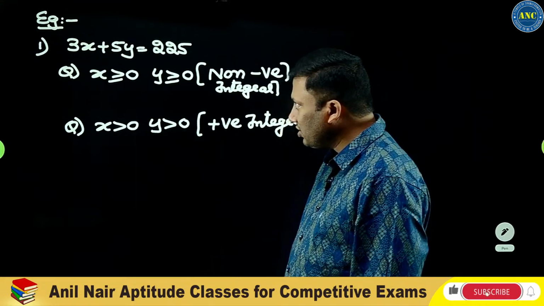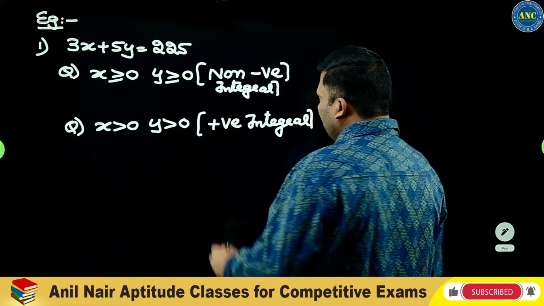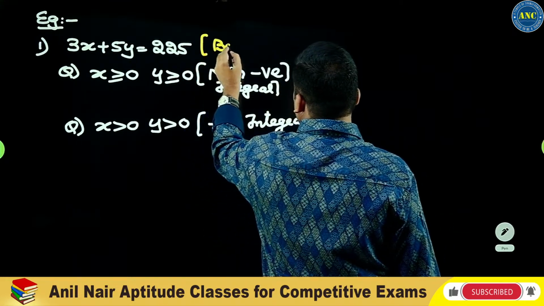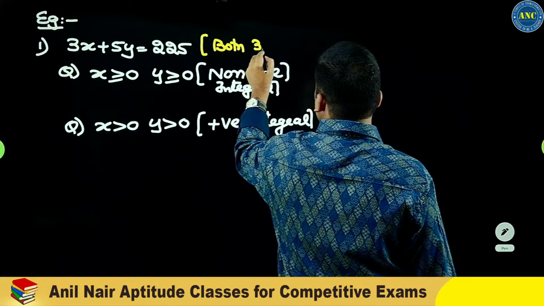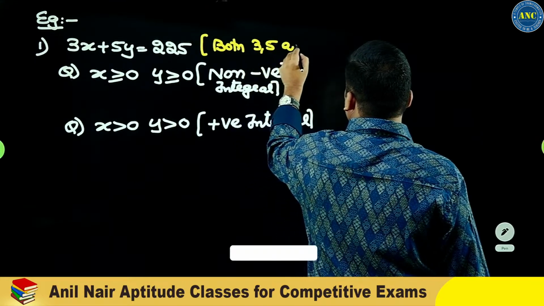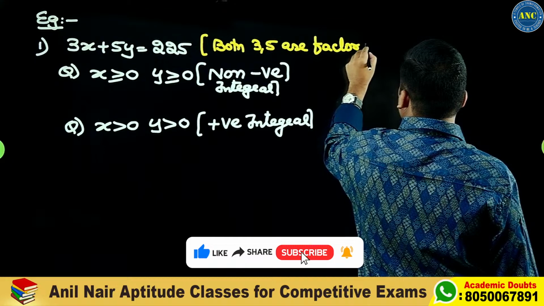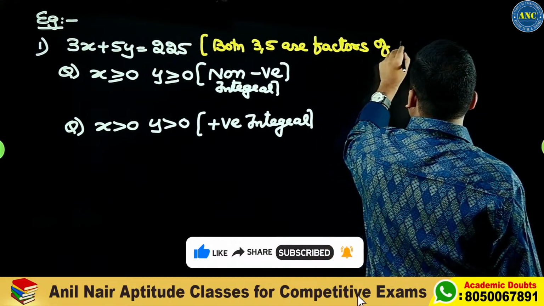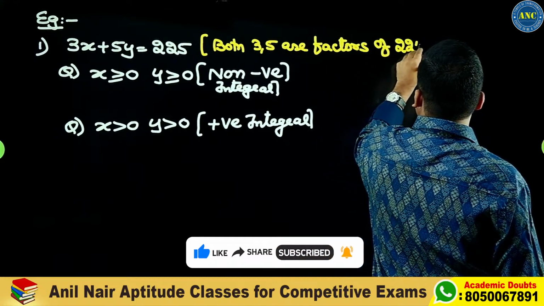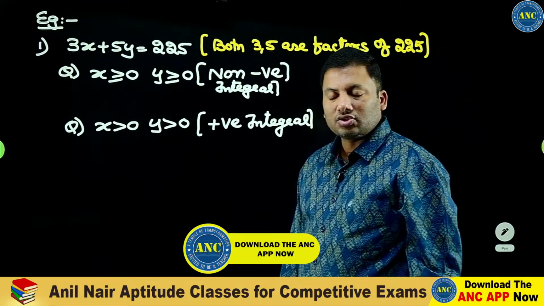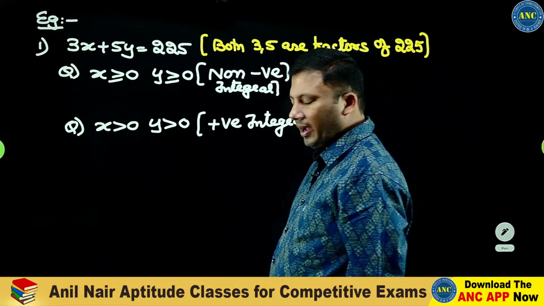This is a type 1 case. Both 3, 5 are factors of 225. So how to do? Find out the gaps.